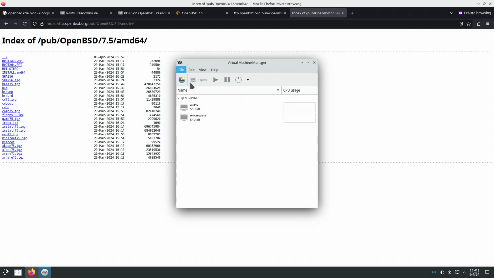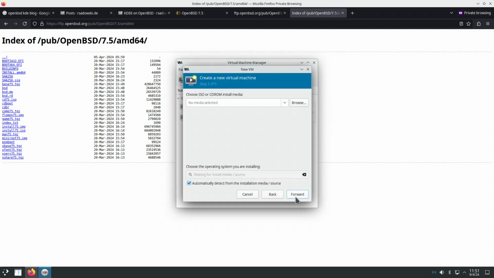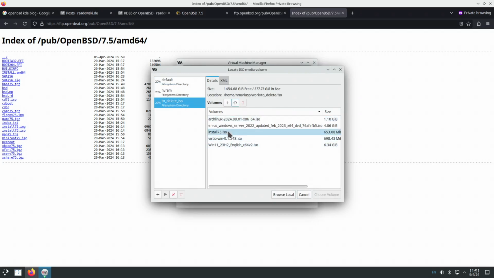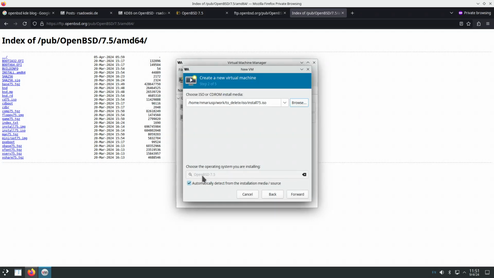File, new virtual machine, forward, browse, install75.iso. It determines that it's OpenBSD 7.5 for the virtual machine template. Let's make the virtual machine very beefy.